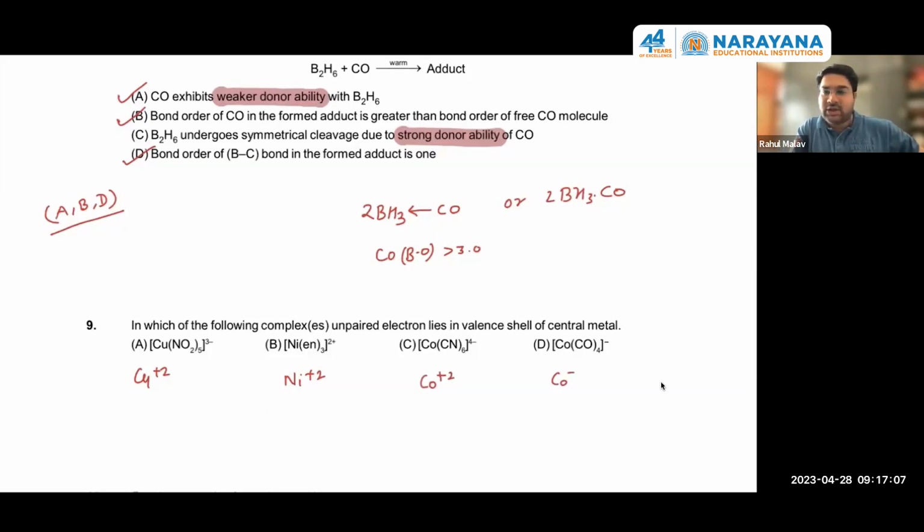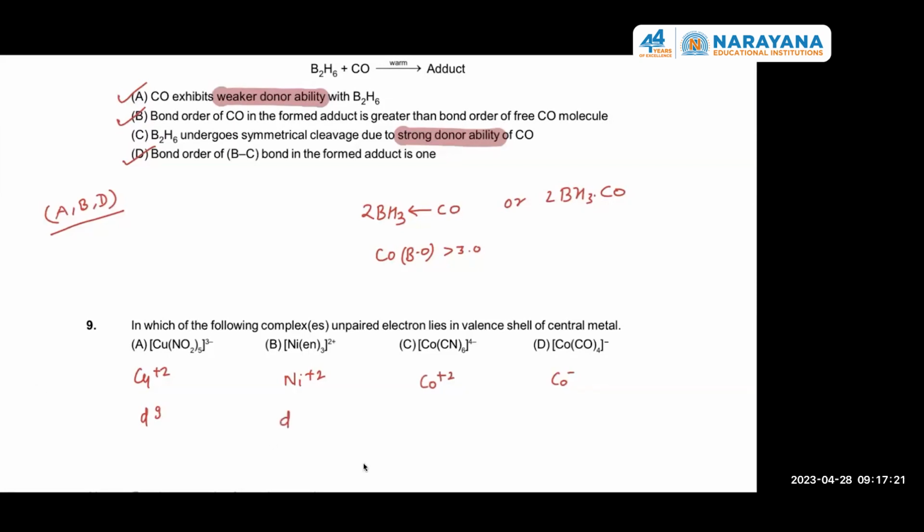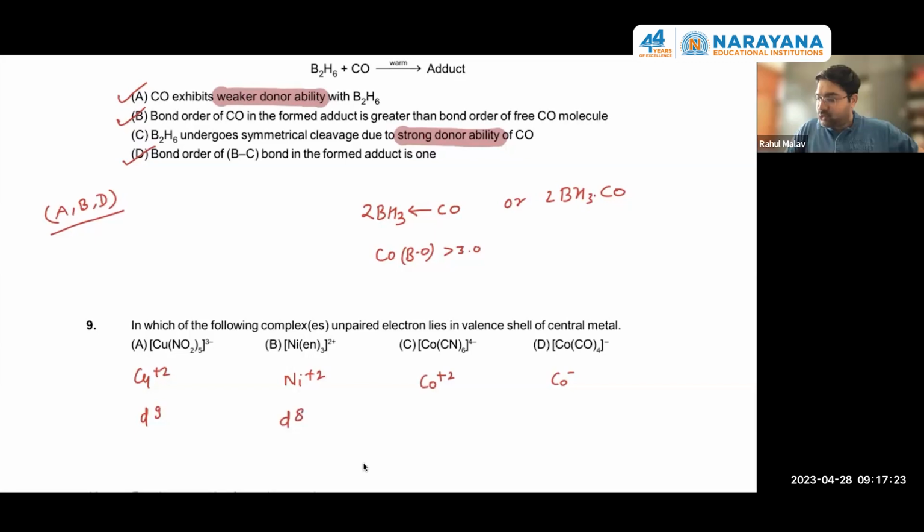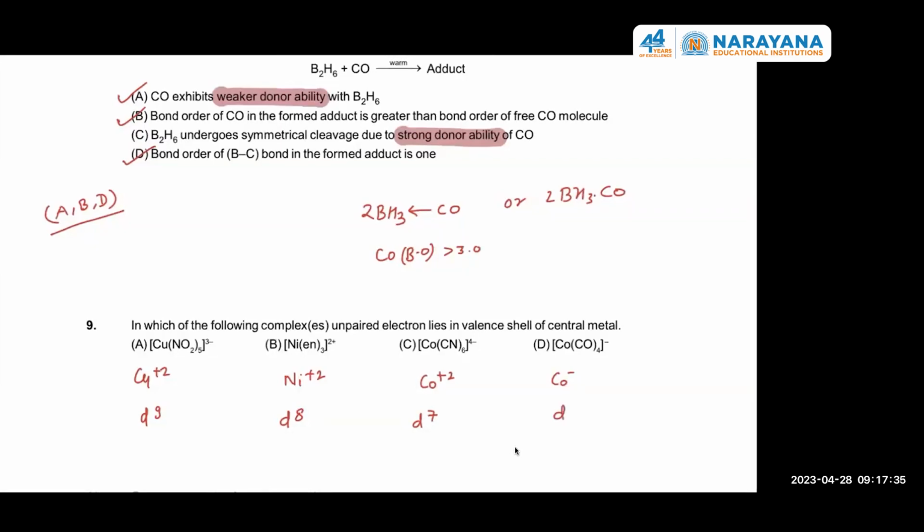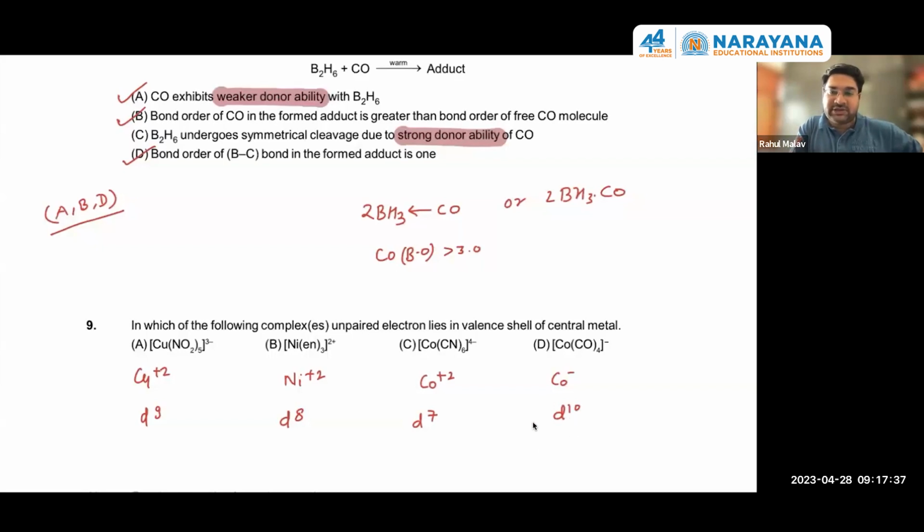Okay. So what are the configurations? How many electrons in d? Please reply quickly. Here the configuration will be d9. In Ni+2 the configuration will be d8. In cobalt+2 the configuration is d7. And in cobalt minus, d10. Okay, so the configurations are over here.